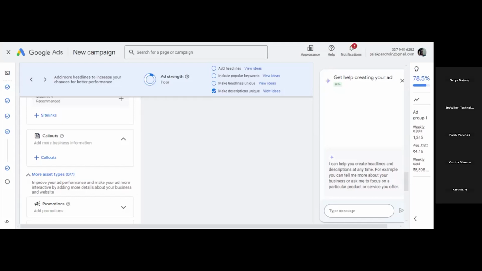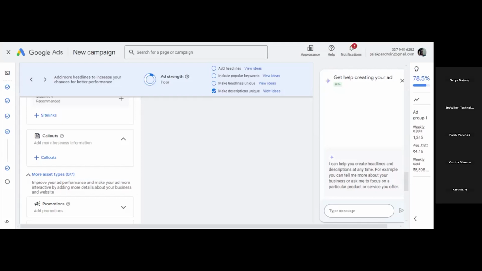What is structured snippet? Through structured snippet, you can add 13 header options. For example, you are giving a room for PG. So what are the features available in your PG?